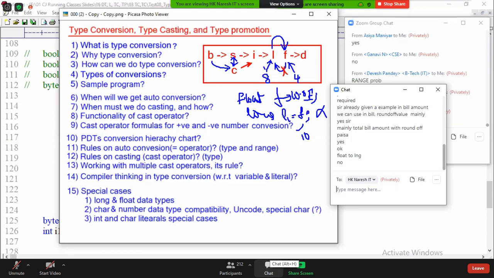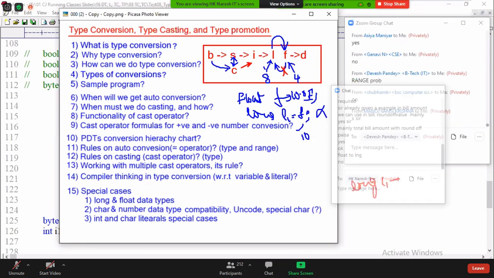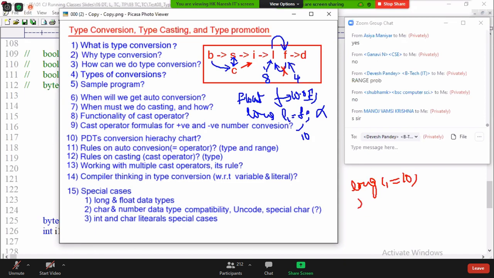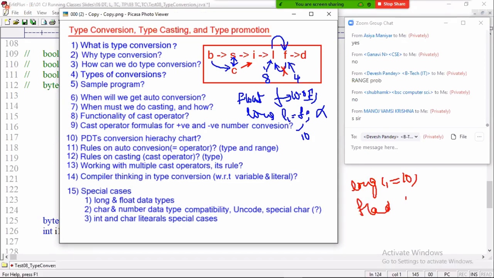Then can I assign long to float or not? Let us see. If I write long L1 equal to 10, and then float F1 equal to L1, is it allowed or not? Allowed, no problem. Why? Sir, long is an 8 bytes value range, can you store it in float? Yes, because inside the float data type, the values are stored in exponential format, not as it is in decimal or binary format. Are you catching my point?